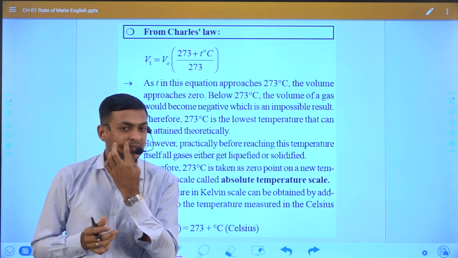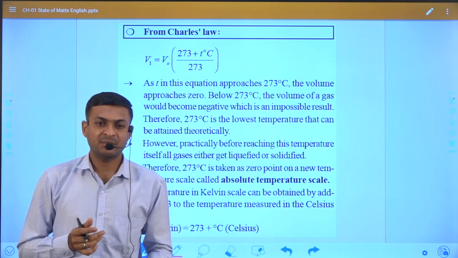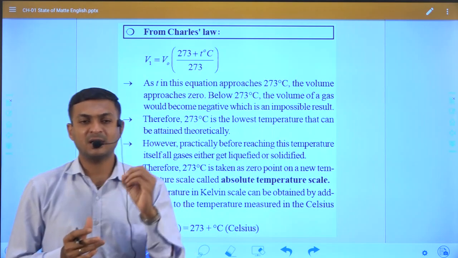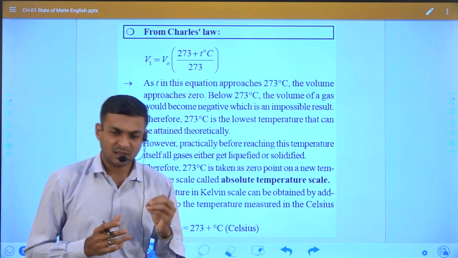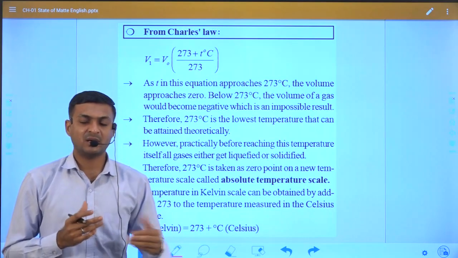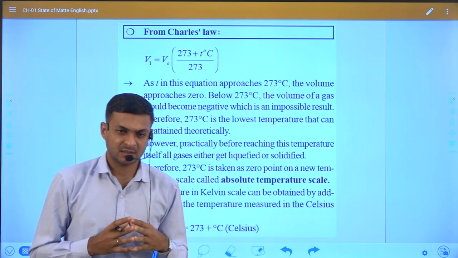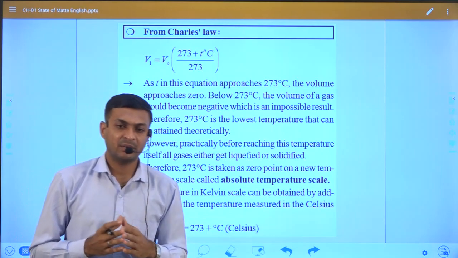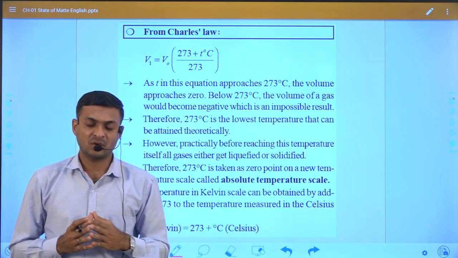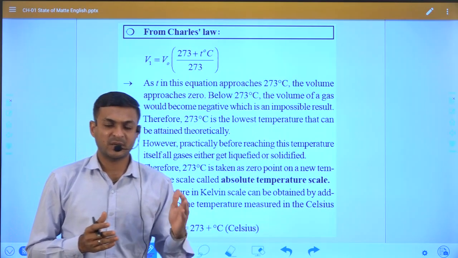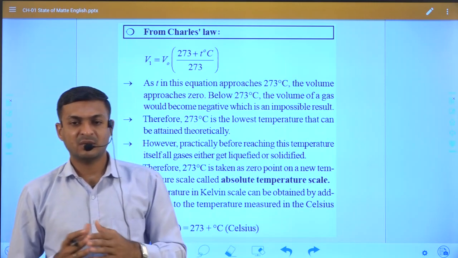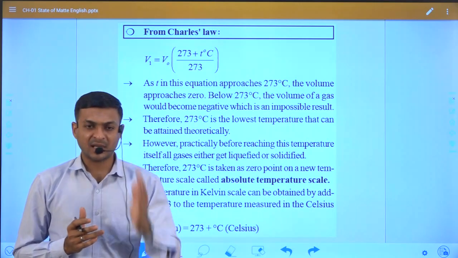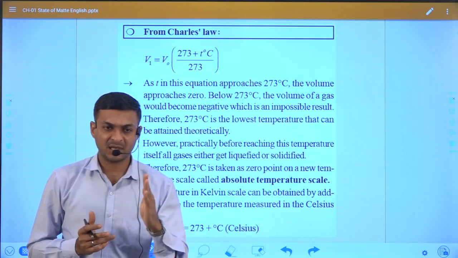That means sometimes, if we change the temperature, at a certain temperature the gas will convert from liquid to gas, gas to liquid, or gas to solid.